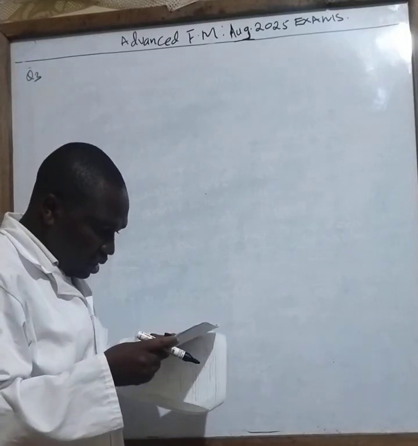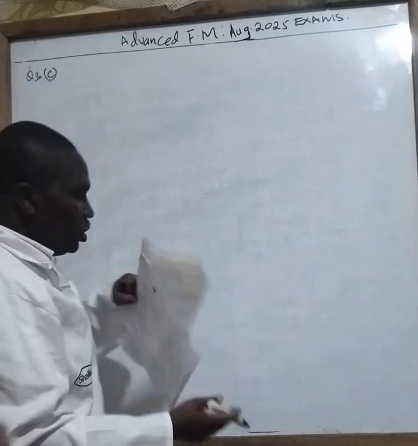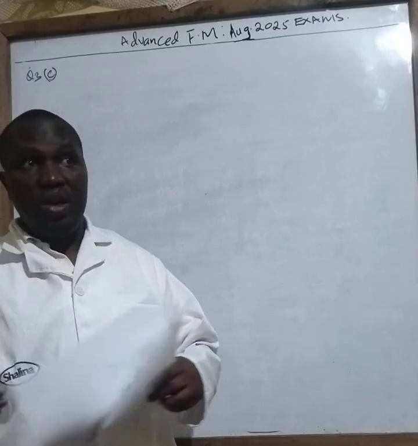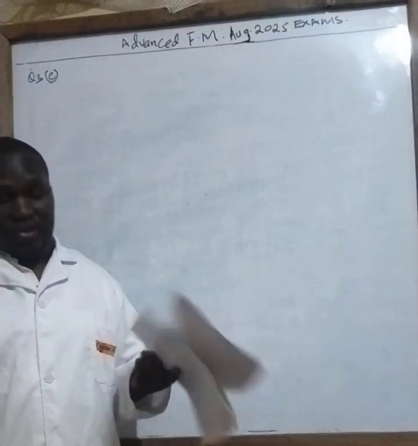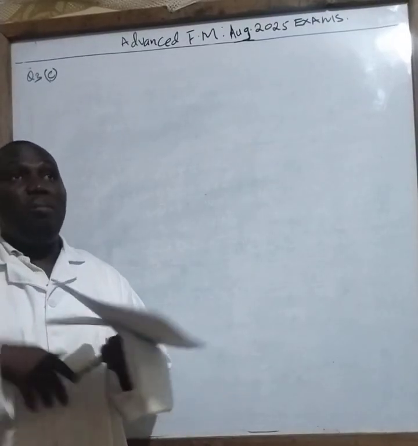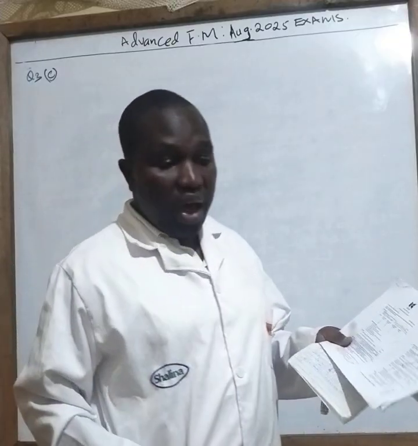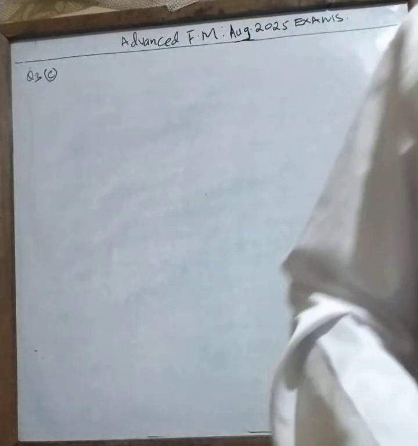Question 3C is about international exchange, whereby we are dealing with exchange of currencies, whereby you are trading, you are buying goods and services from another country, whereby you are required to ensure that you convert your home currency into the currency of that particular country. And therefore, you have to convert it into exchange.